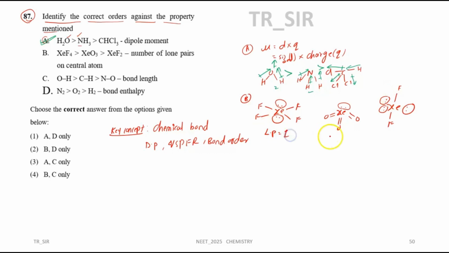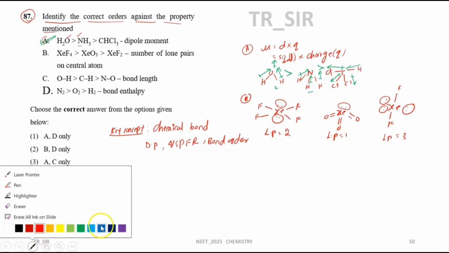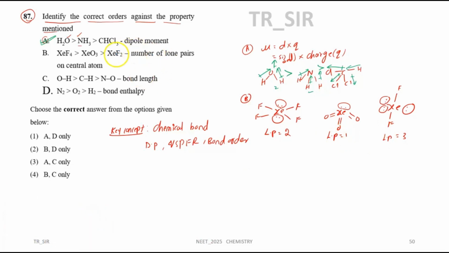In the other structure the number of lone pairs is 2, and here the number of lone pairs is 1. So it is clearly appearing that the given order of lone pairs is wrong. Here it is 3, here 1, here 2. So the given statement is wrong. So A is right, B is wrong.